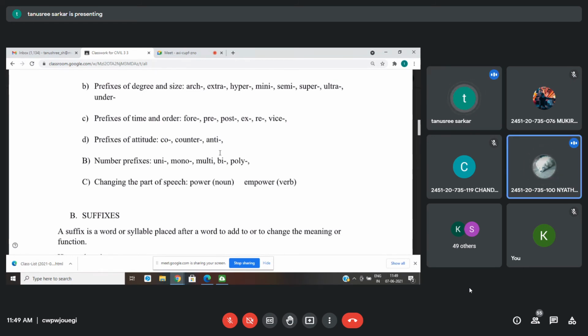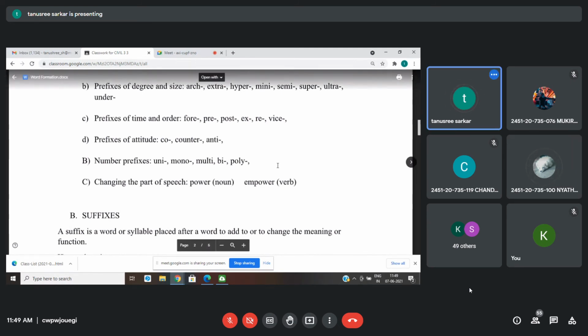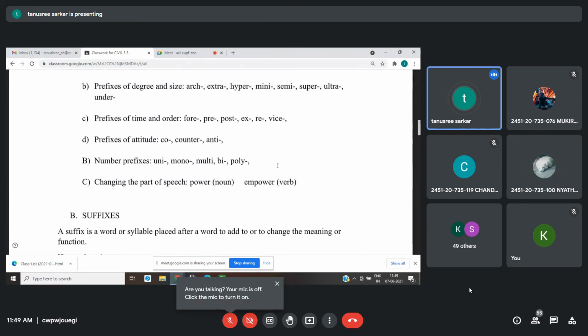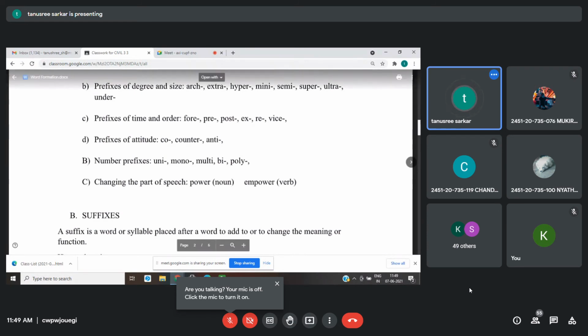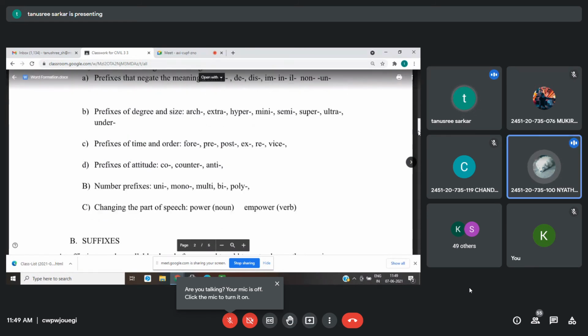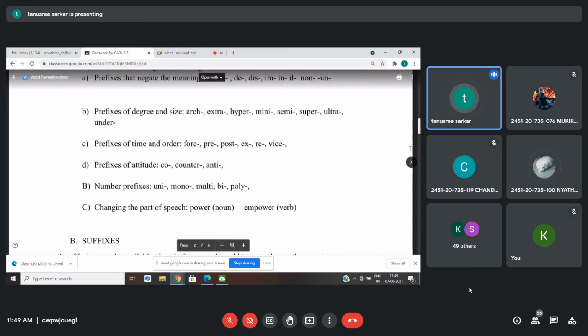Then you have number prefixes like uni, mono, multi, bi, poly. Then sometimes they also change the parts of speech. Remember, you will have a word, any word. It can be a word with a suffix also. Prefixes always come before the base word. Suffixes will come after the base word.